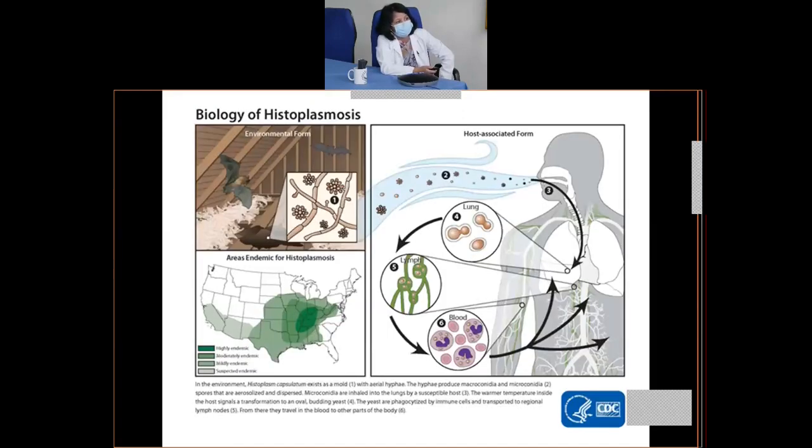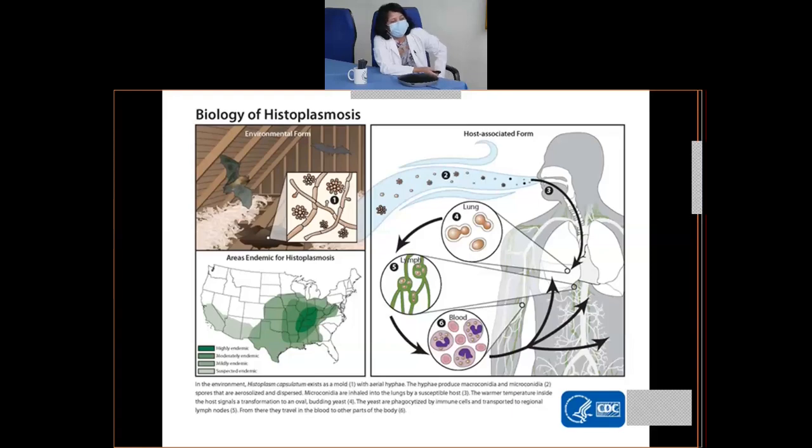So you can see here, number one picture is the hyphae along with the conidia. Infection occurs through inhalation of these conidia. They go into the lungs where they are taken up by the alveolar macrophages, but there they are converted into the yeast forms, and from there they can be disseminated to other parts of the body.